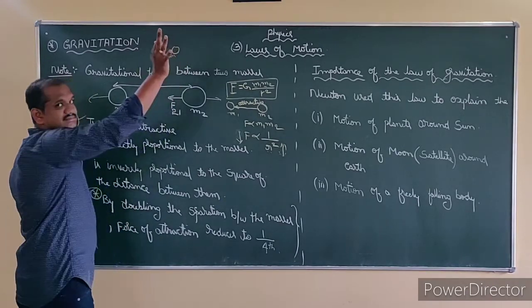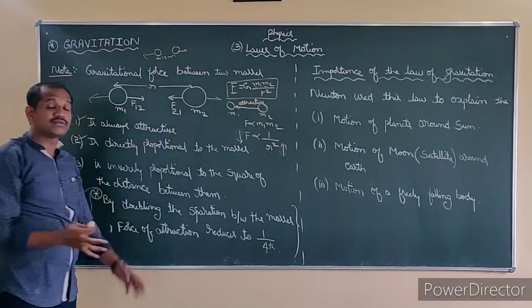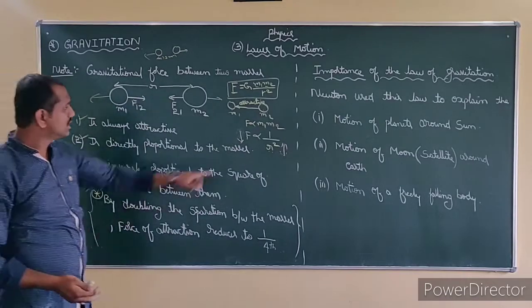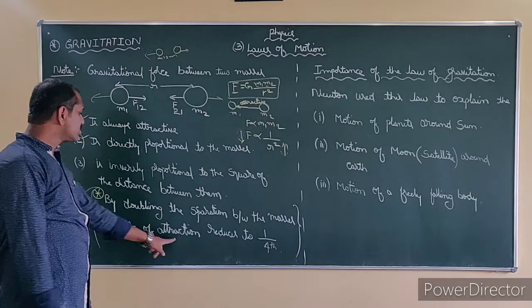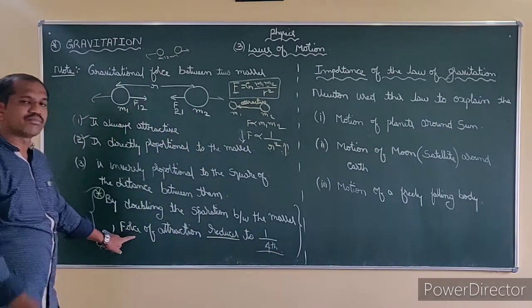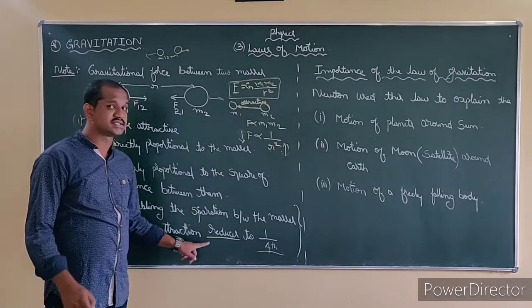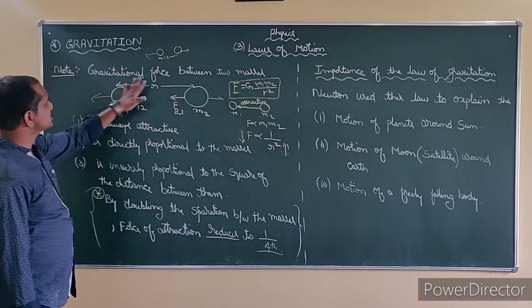If you double it, it goes to 4 meters. Then what will be the force? Less or more? If this distance is more, force is obviously less. So, force of attraction reduces to 1/4. Very, very important application question. Remember this. Understand? I hope you have understood this.